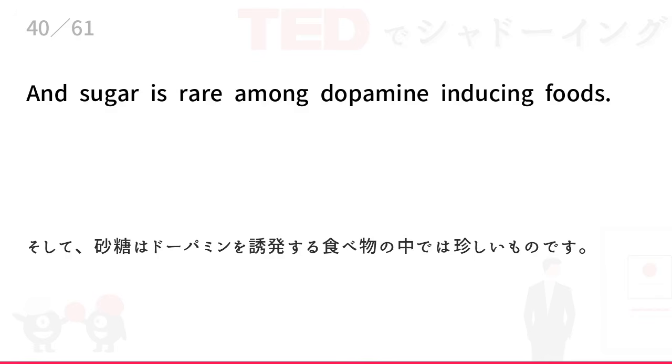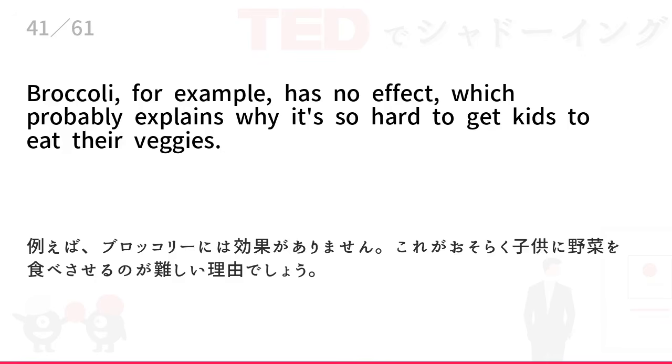And sugar is rare among dopamine-inducing foods. Broccoli, for example, has no effect, which probably explains why it's so hard to get kids to eat their veggies.